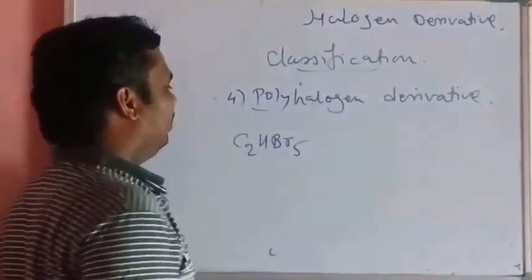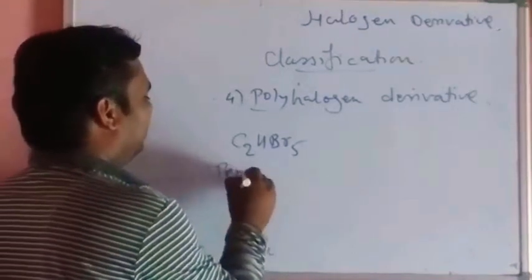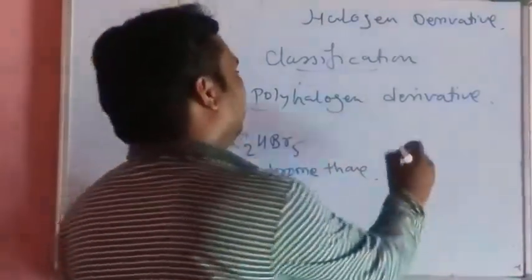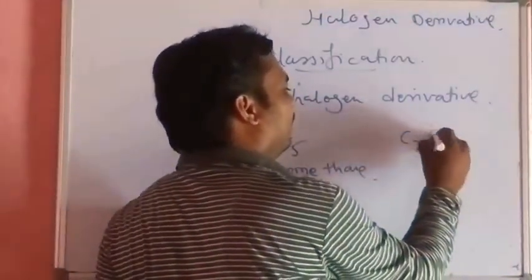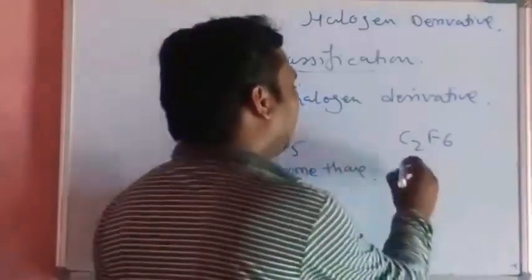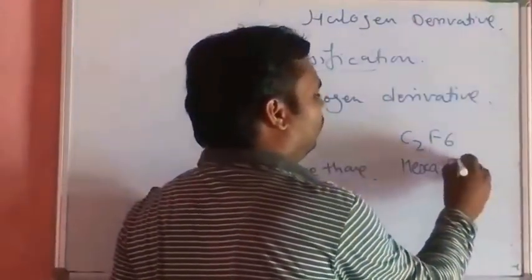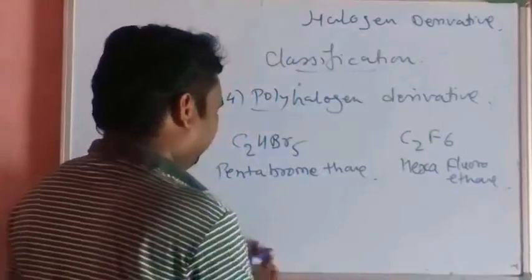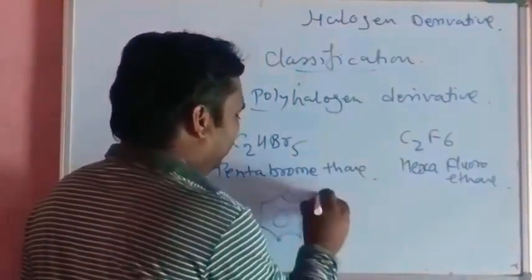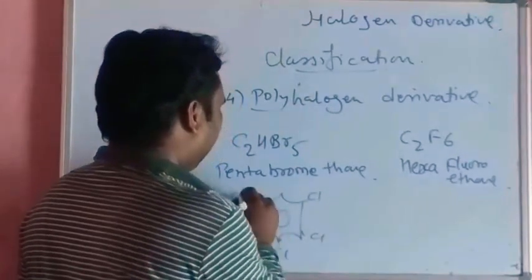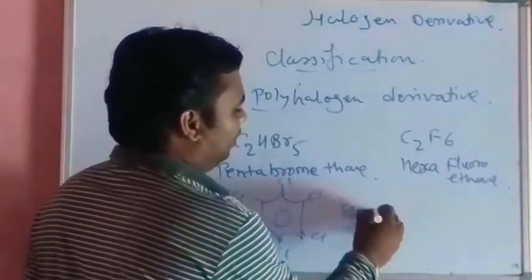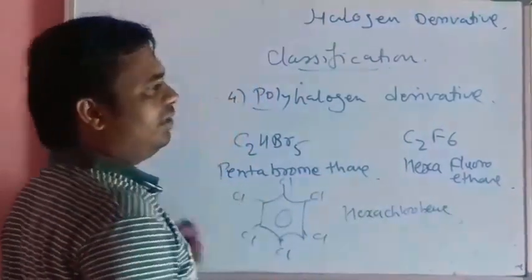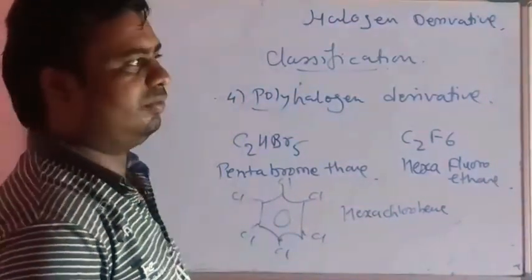So C2HBr5 is pentabromoethane, or C2F6 is hexafluoroethane. Or if you take an example of an aromatic ring, then 1,2,3,4,5,6-hexachlorobenzene, BHC, benzene hexachloride, BHC powder.